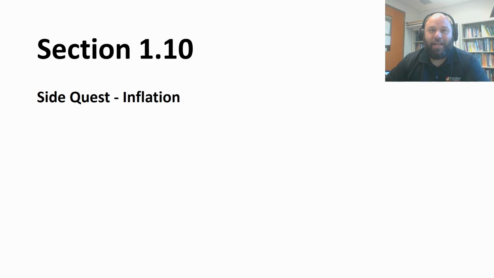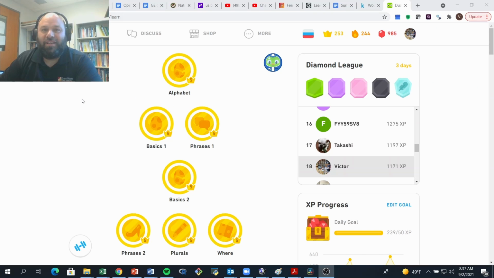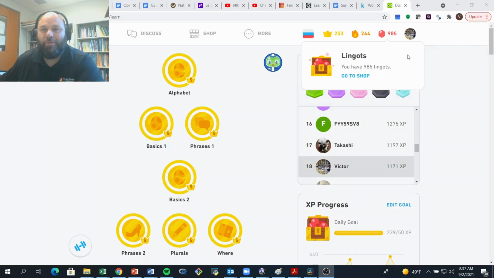So let's take a look at a first example in a gaming world. Let's go back to Duolingo. Sorry I jumped to the other side of the screen, but I was covering what I wanted to show you. So in Duolingo, there's also something like gold, right? A lot of games have gold or some form of currency that you can collect and use to purchase items that help you. Duolingo has you collect lingots. I always thought it was ingots, but I guess it's lingots. And there are some things you can purchase.